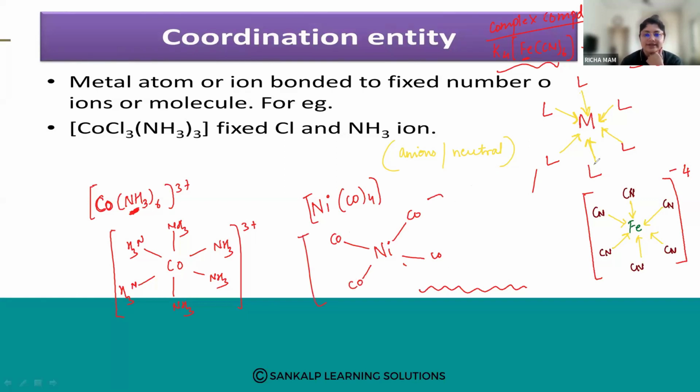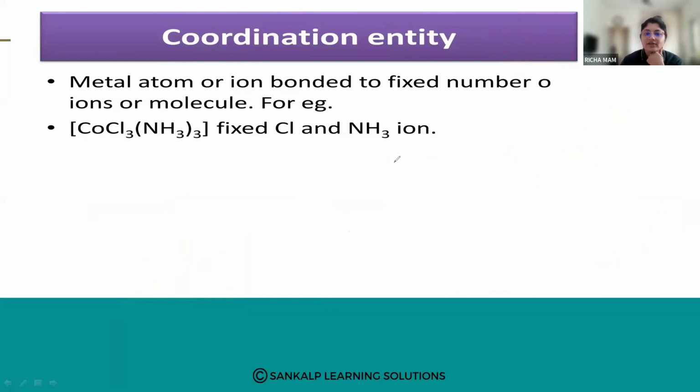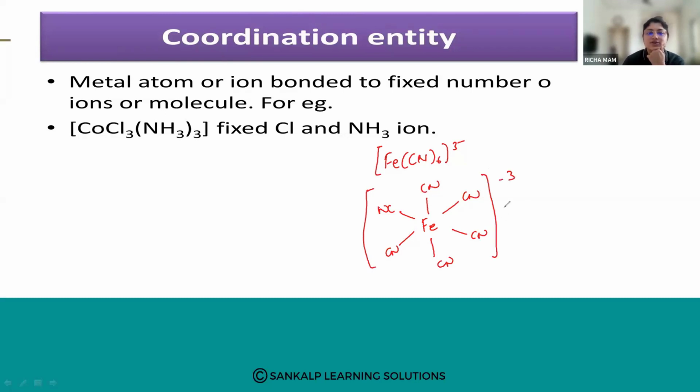Fine. So this is another complex. Then we have Fe(CN)6 3 minus. How would we write this? Fe in the center, 1, 2, 3, 4, 5, 6, so CN, CN, CN, CN, CN, and CN, with a 3 minus charge. So here the metal atom or the ion which is bonded to a fixed number of ligands is called the coordination entity.